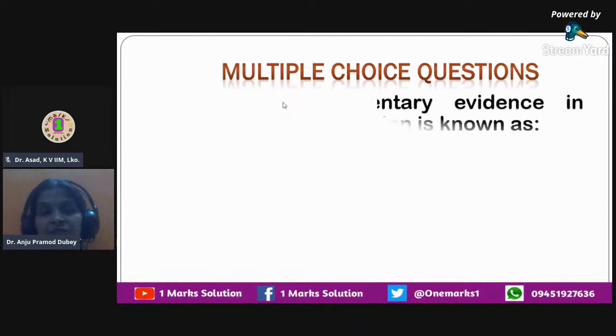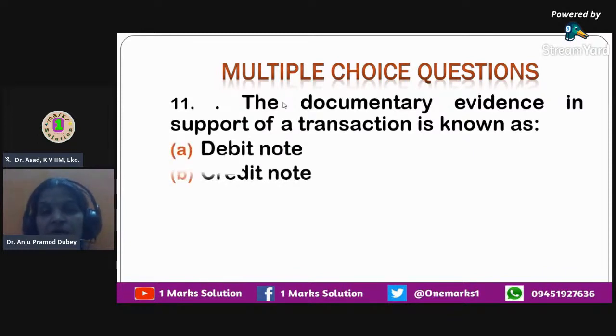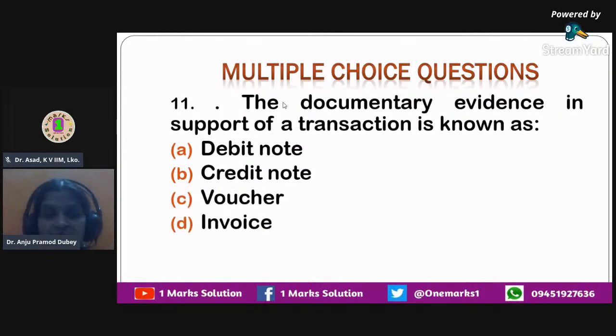The next question that we have over here is: the documentary evidence in support of a transaction. What is the documentary evidence in support of a transaction known as? So the options that are given to you are a debit note, a credit note, a voucher, or an invoice.